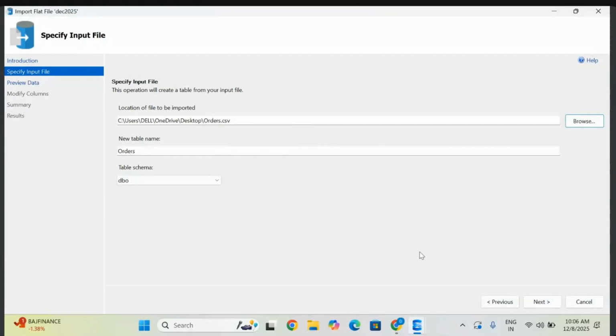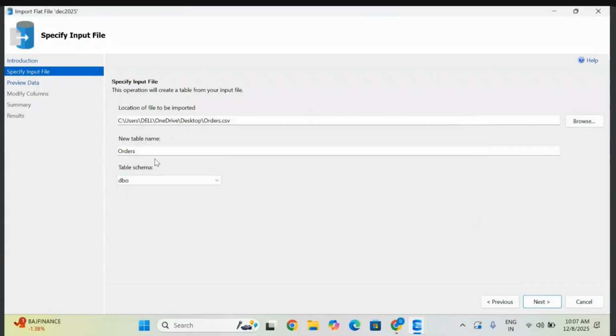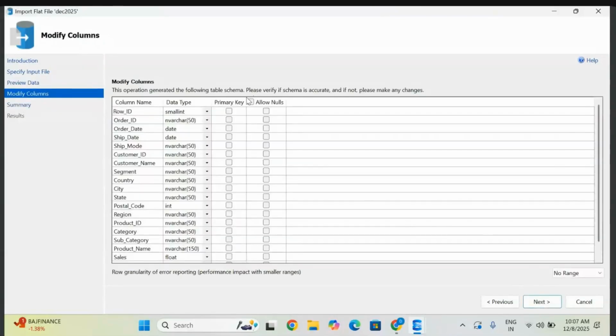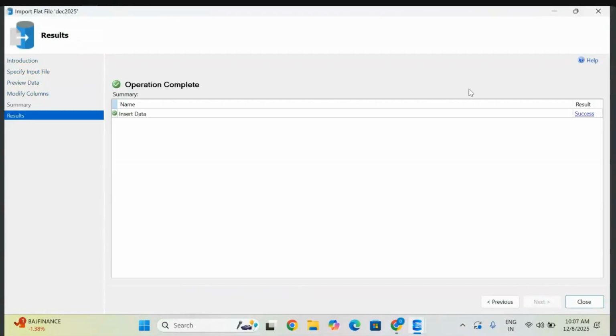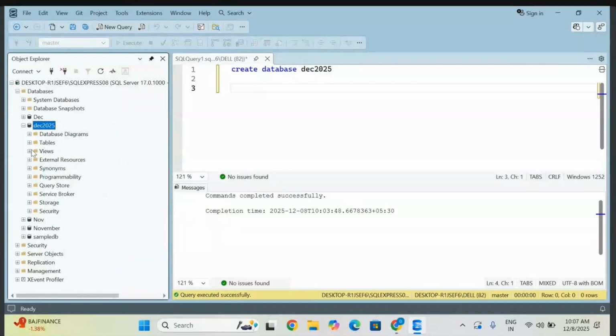Okay, fine. I'm clicking next here. Table name already exists. Let me give some other table name. Sample orders. Let me click on next. Click on next. Okay, fine. So now go refresh it again to get that data table.